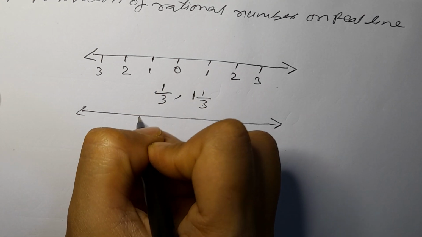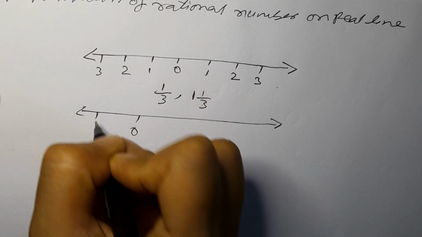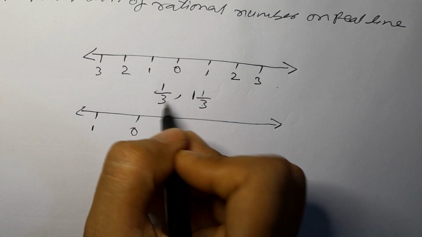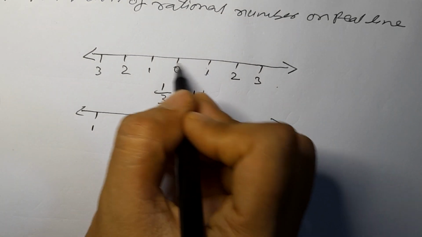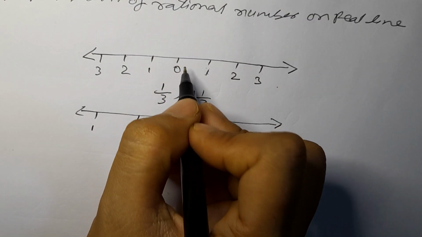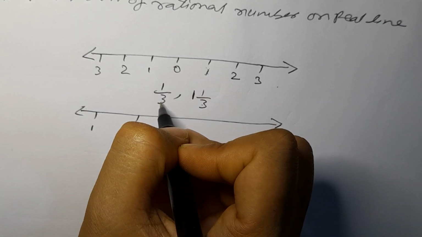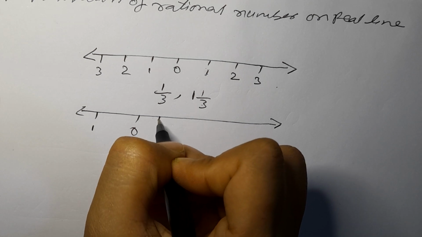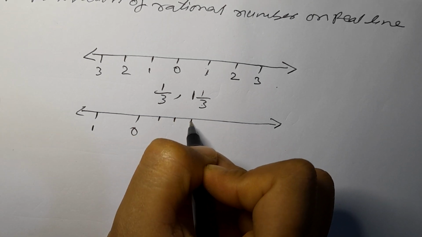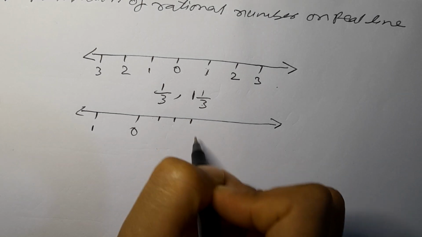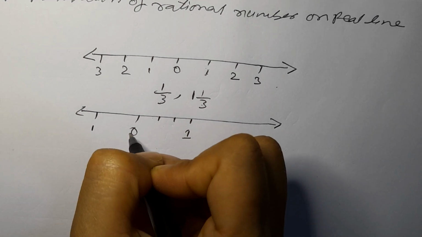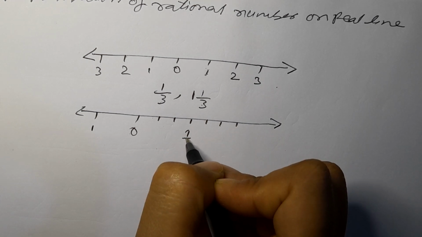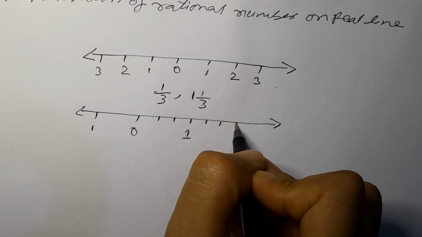So this is the number line. Here I have 0, and this side will be 1. How many divisions will there be? Now see the denominator. When the denominator is 3, there will be 3 divisions inside this. If the denominator is 4, there will be 4 divisions. So here the denominator is 3, so there will be 3 divisions. Don't count the 0. It will start from 1, 2, 3, and here it ends. These 3 will be our 1. After 0, it is 1 again. 1, 2, 3. After 1, it will be 2.